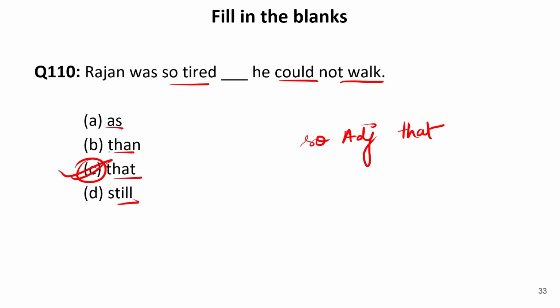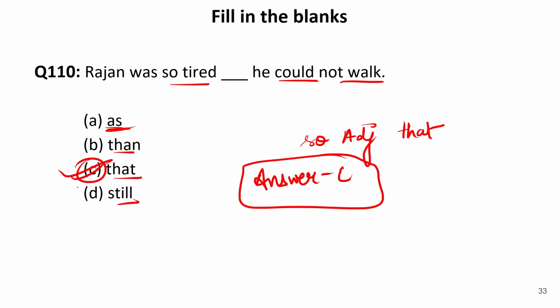Of course that will come. As comes in a positive degree; when the sentence is negative, we use so as or not so as. So our answer is C, that is so that. The correct sentence will be Rajan was so tired that he could not walk. Now let us move to the next one.